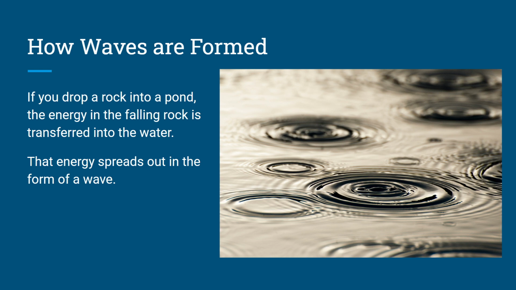How are waves formed? Well, another example going back to the water, it says if you drop a rock into a pond, the energy in the falling rock is transferred into the water. That energy spreads out in the form of a wave. In other words, a wave is formed by imparting energy into something, right? So if we put energy into an object, theoretically, that object can have a wave move through it. For example, a slinky. If you push into a slinky, that slinky is going to have that energy travel down the slinky in the form of a wave. So waves are just formed when energy is imparted on something, and they are the method of travel for that energy.